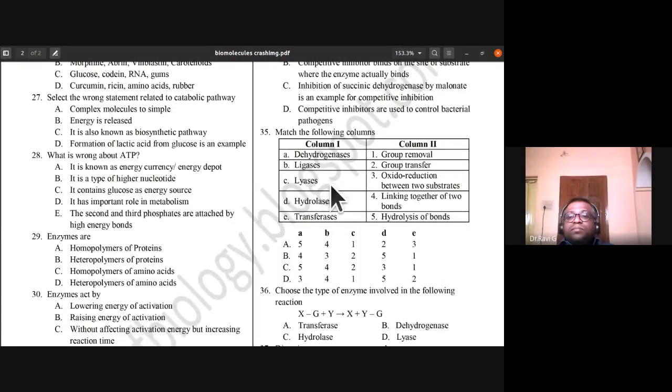Dehydrogenase. So the oxidoreduction between two substrates is brought about by dehydrogenases. Okay, ligases, linking together of two bonds. Lyases, group removal. Hydrolases, hydrolysis of bonds. And transferases, group transfer. So D is the correct choice for this 35th one.